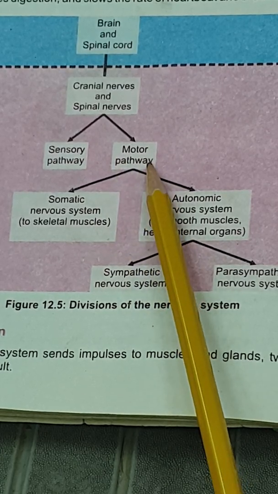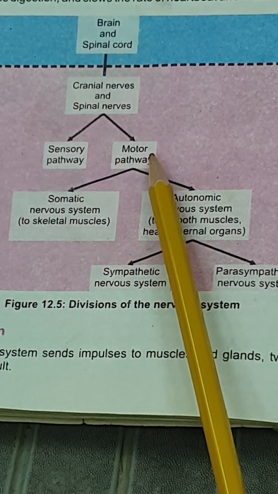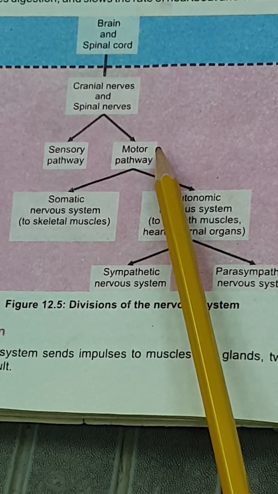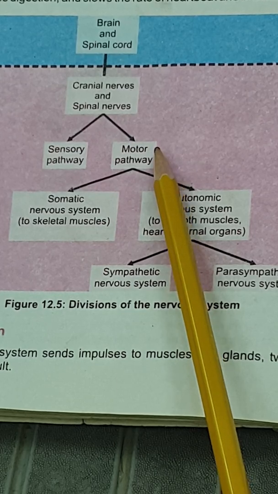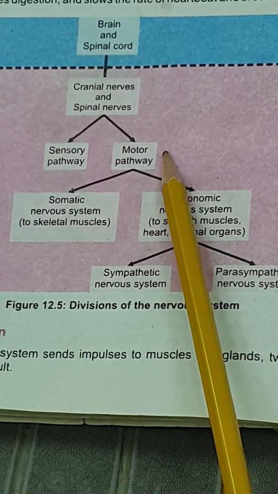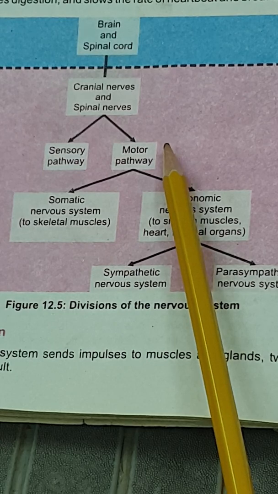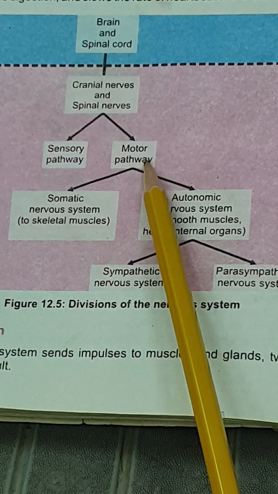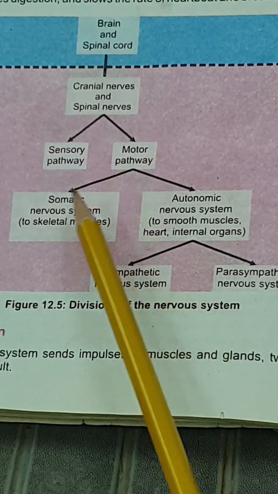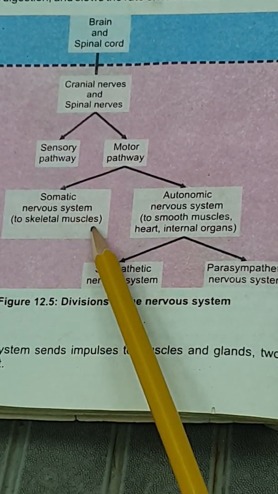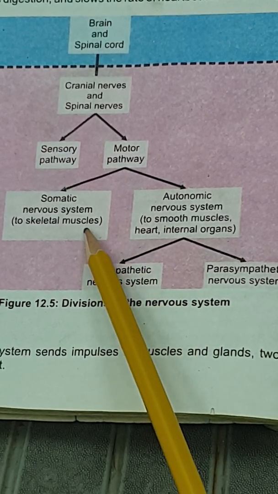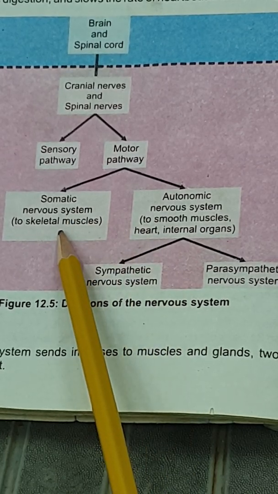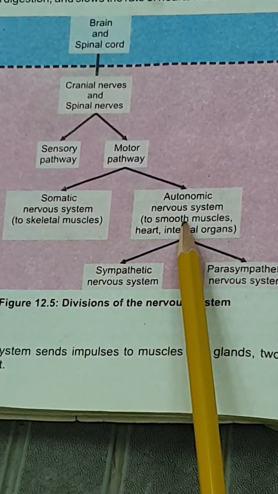While the motor pathway includes those nerves which are connected to the effectors, like the muscles and some glands. They are provided with the messages from the brain and spinal cord, and these nerves then carry those messages to the different effectors. Motor pathway or motor nerves then attach in our body with two types of systems. One is the somatic and the second one is the autonomic.